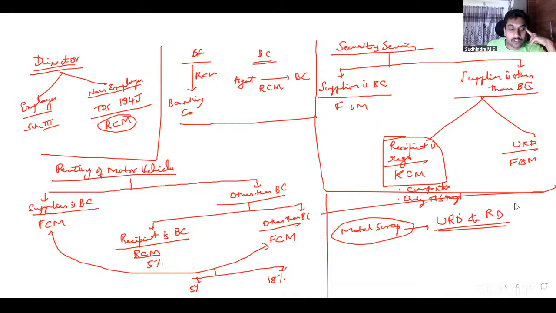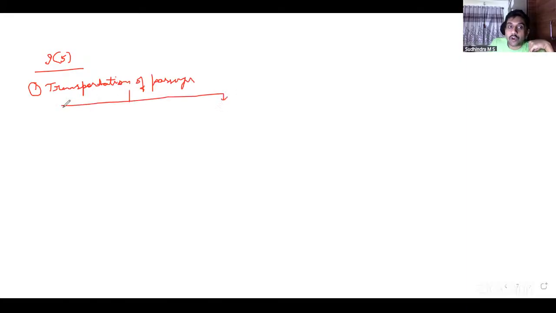Apart from this, what did we discuss? We went on to 9.5. 9.4 we will come to later. 9.5 talks about notified services, wherein the e-commerce operator will pay the tax. First one was transportation of passengers. When we start with transportation of passengers, first I have to see whether the vehicle is an omnibus or any other vehicle.